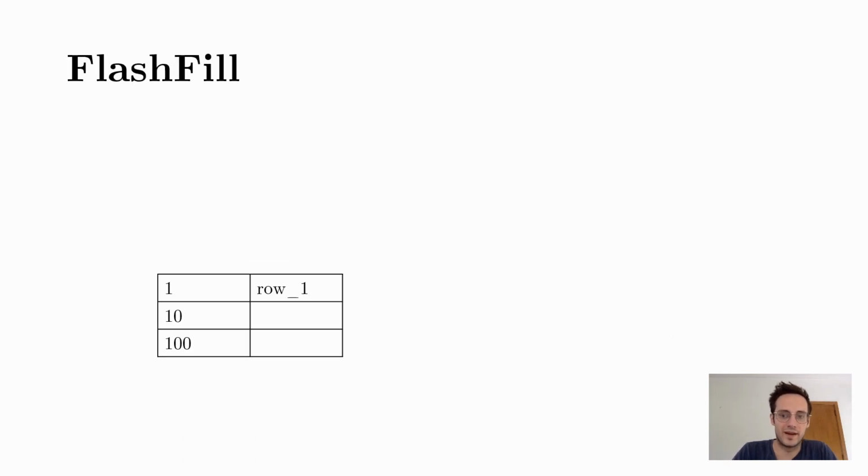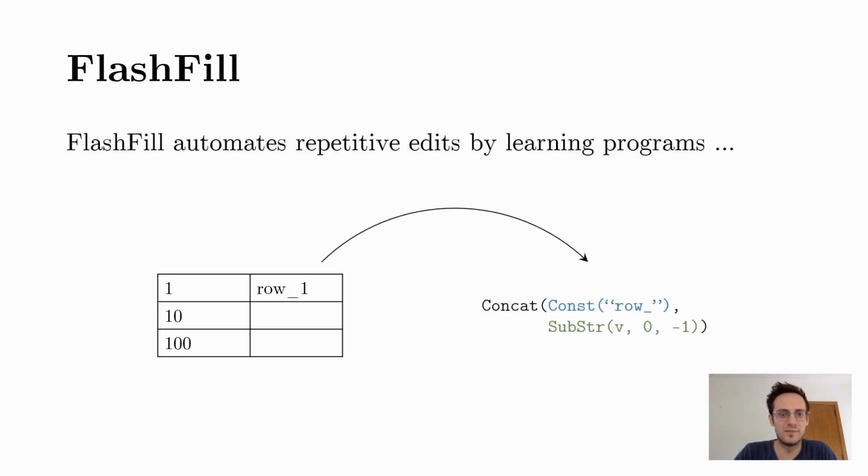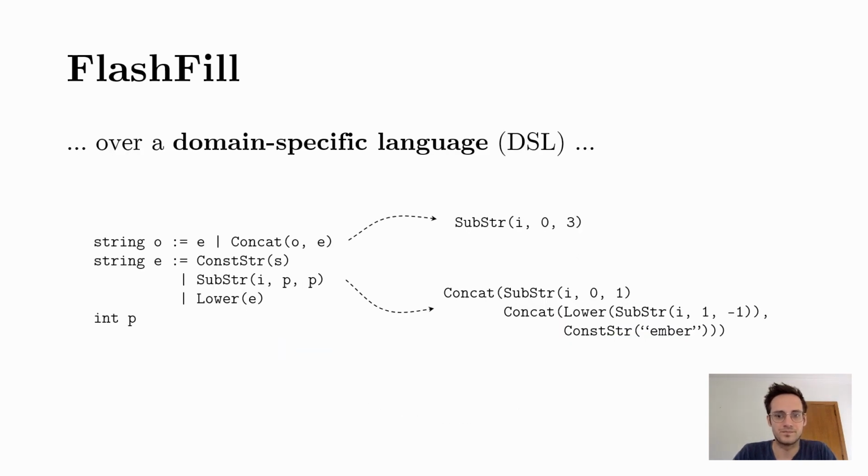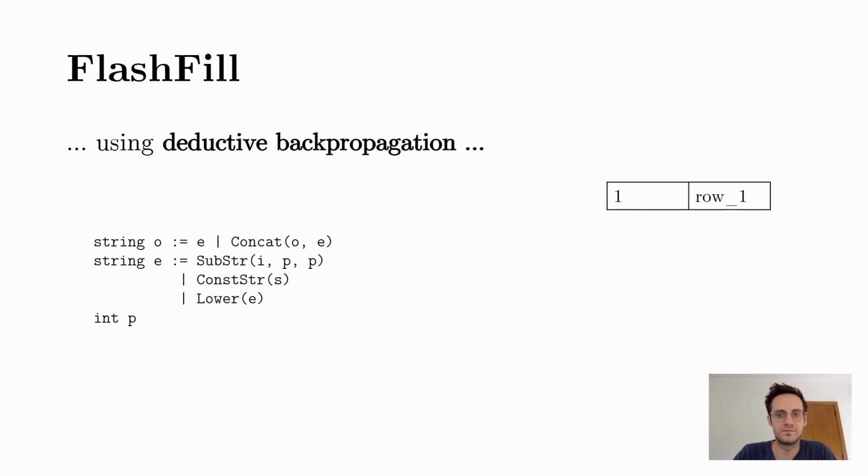Let's try the other way. Can't we just extend Flashfield to solve problems involving semantics? In order to do so, we first need to roughly know how Flashfield works. In short, Flashfield learns programs that build the output piece by piece. The programs are learned over a domain-specific language, or DSL, which is a context-free grammar that describes the syntax of allowed programs. Learning is done through deductive backpropagation.